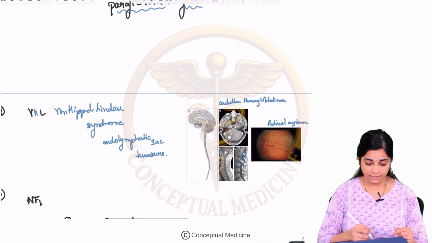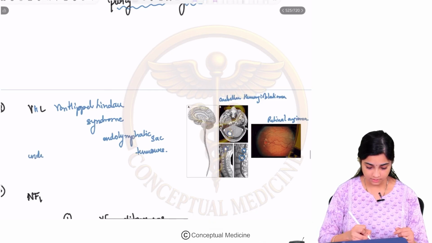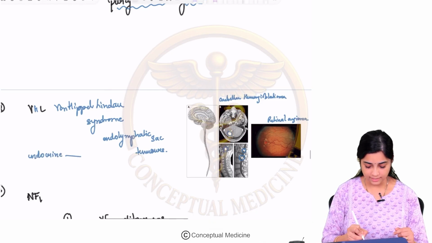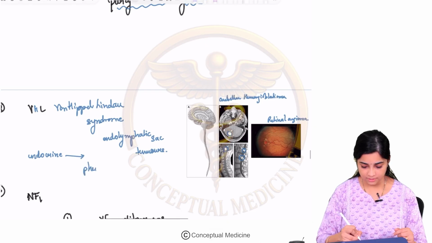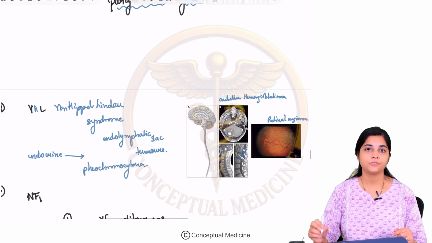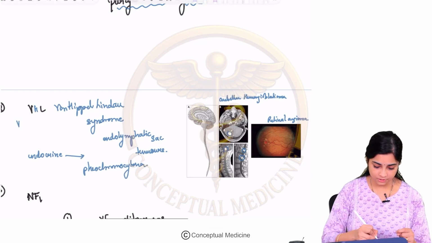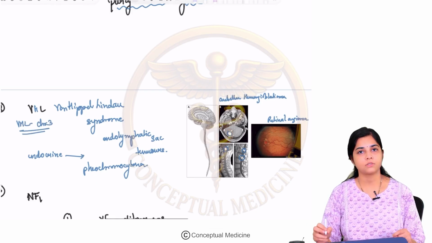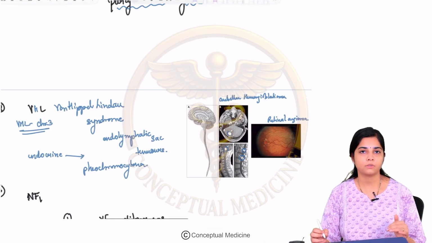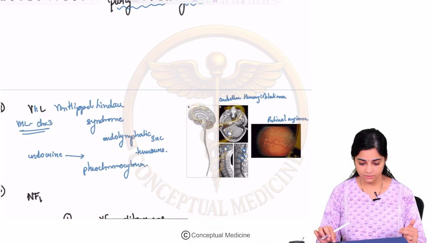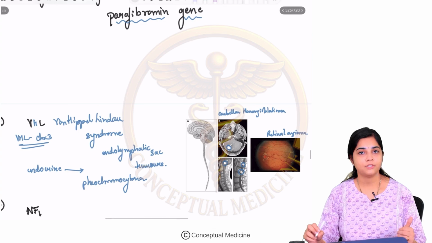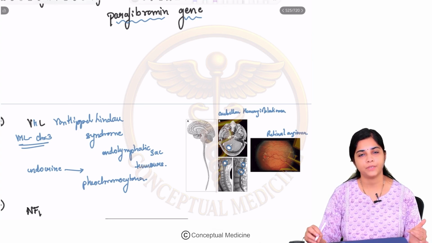So what is the endocrine manifestation of VHL? VHL is associated with pheochromocytoma. The gene for VHL is the VHL gene on chromosome number 3, which I forgot to mention. So the endocrine manifestation in VHL is pheochromocytoma.